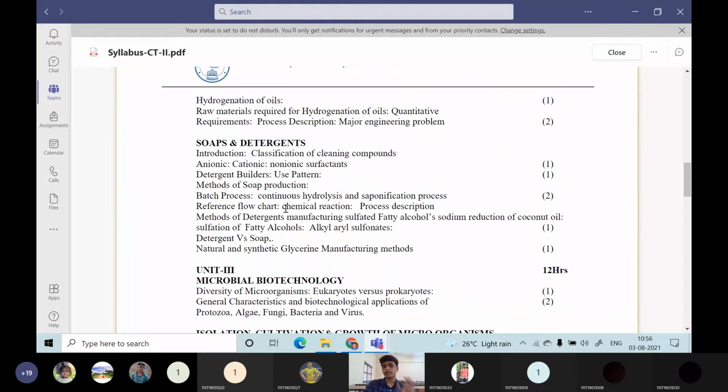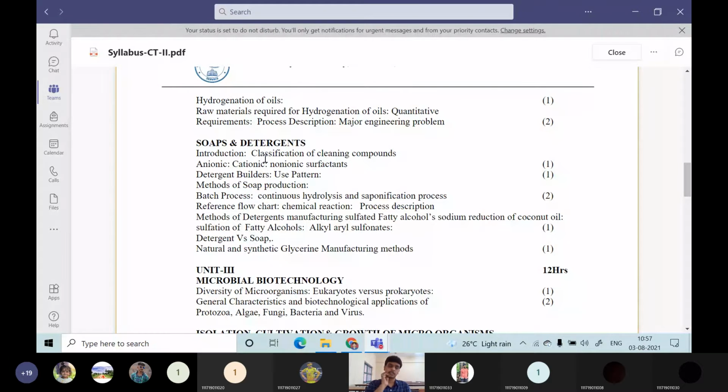The next is part B of unit 2, which is soaps and detergents. In the soaps and detergents, here also two flow sheets will be there. One is for the detergent, one is for the soap. That's it. So overall, only 4 flow sheets will be there for this unit 2.